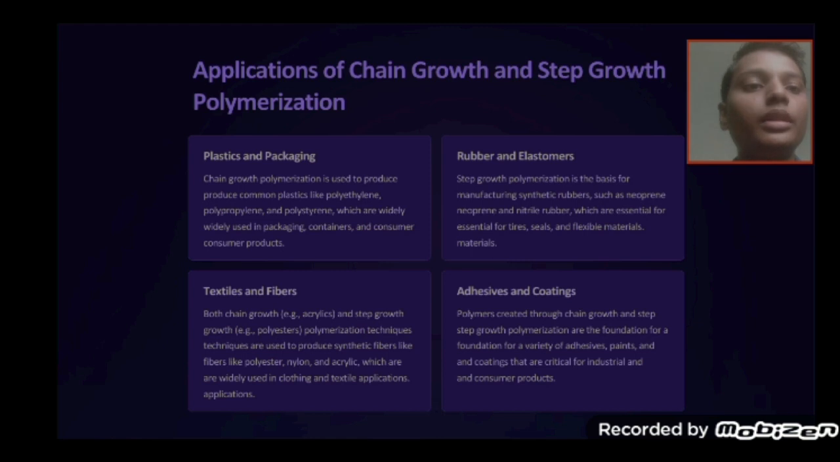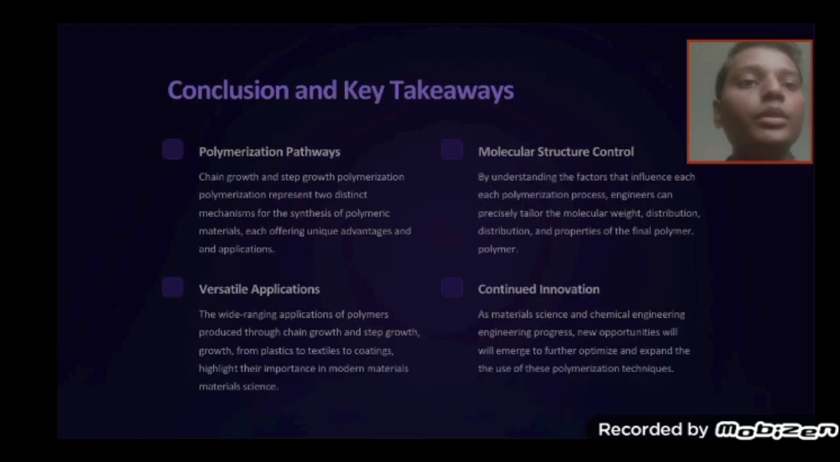Adhesives and coatings. Polymers are used to create tough coatings that are critical for industrial and consumer products. Conclusion and key takeaways. Polymerization pathways. Chain growth and step growth polymerization represent two distinct mechanisms for the synthesis of polymer materials, each offering unique advantages and applications.